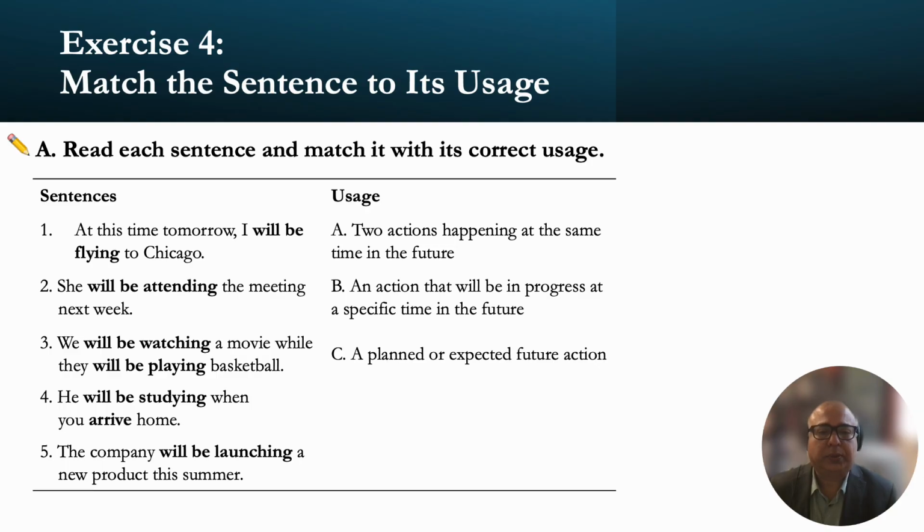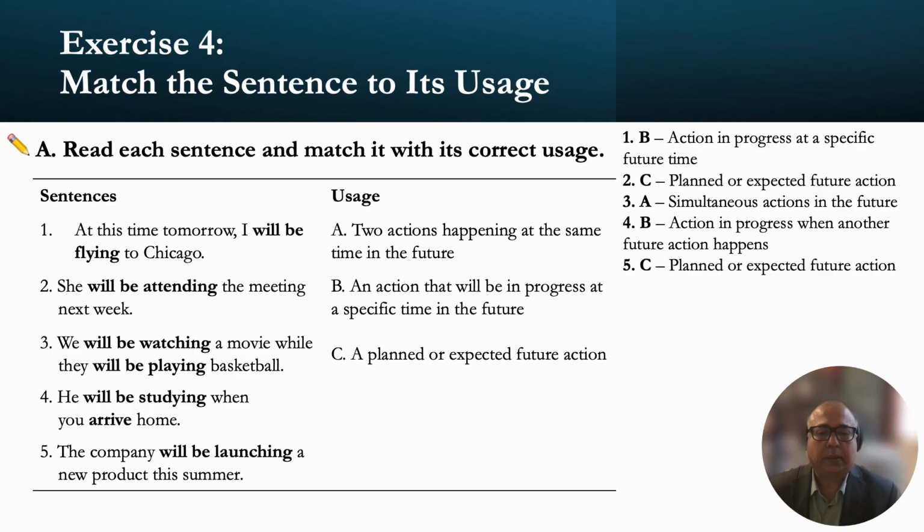Match the sentence to its usage. So you have 5 sentences and you have the usage on the right side, A, B, and C. Okay? So read each sentence and match it with its correct usage. At this time tomorrow, I will be flying to Chicago. When would you say this? Okay, complete the exercise. You may want to pause the video for now and complete the exercise.